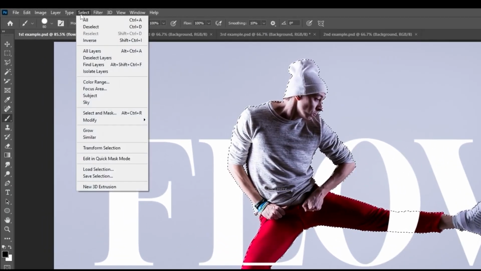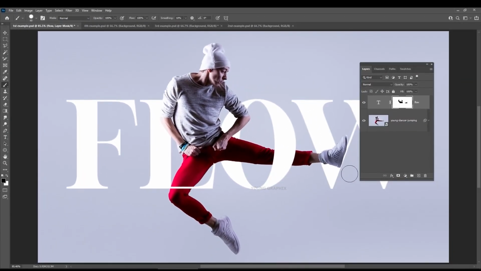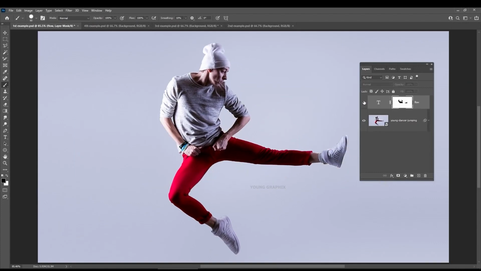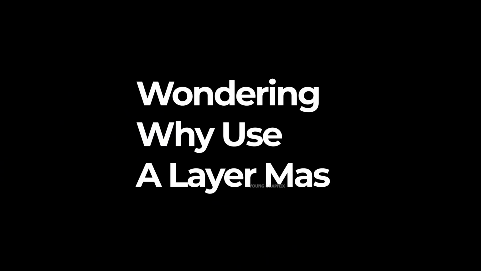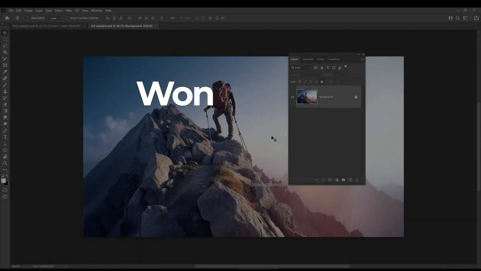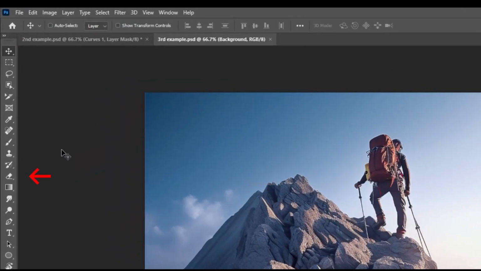When you finish, go to select and choose deselect. Here's the before, here's the after. Are you wondering why I use a layer mask in the first place? You might think, why not use the eraser?